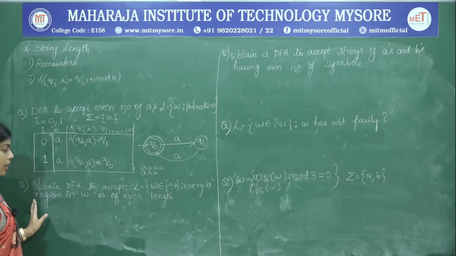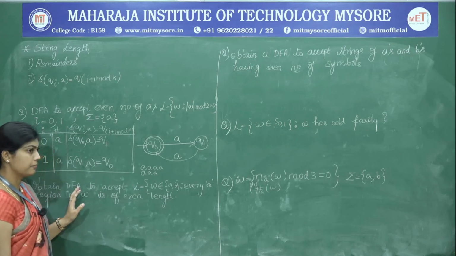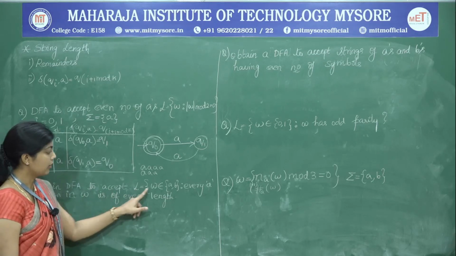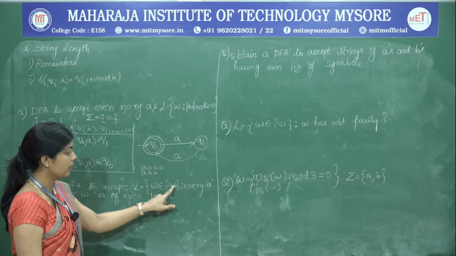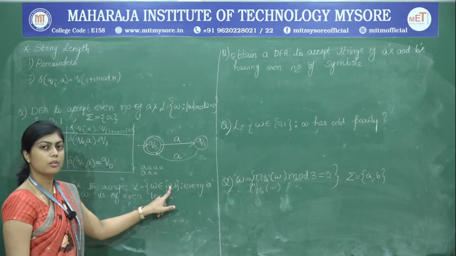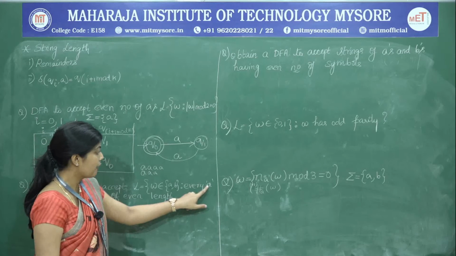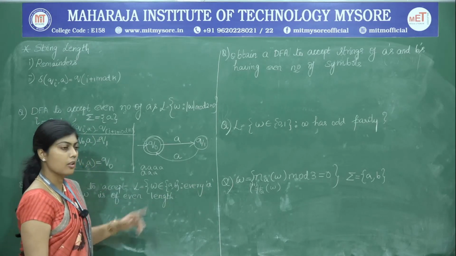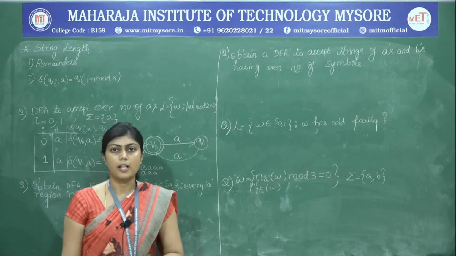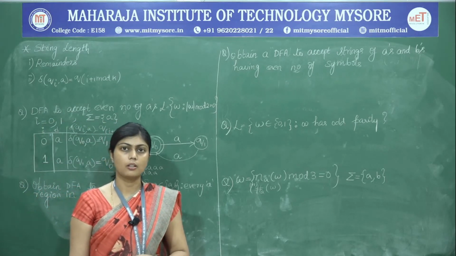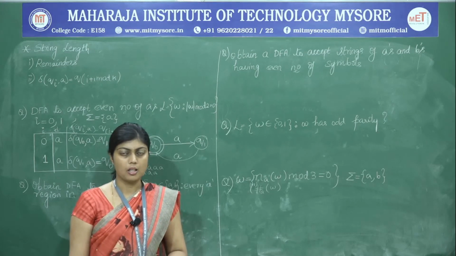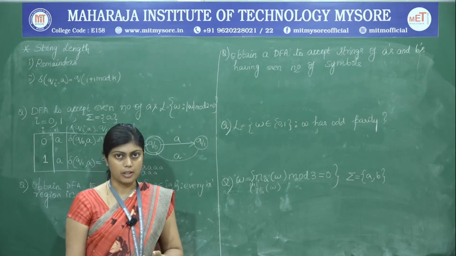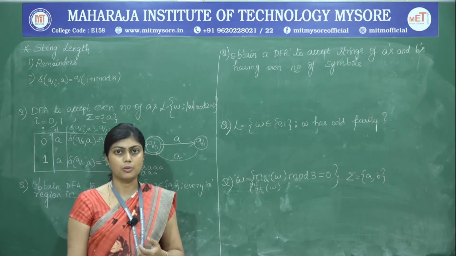We will read the problem statement. Obtain a DFA to accept L is equal to W that belongs to A comma B. So we have to be careful here. There are both the symbols A and B. Every A region in W is of even length. So now, even though there are symbols A as well as B, there is no constraint on the number of B's that has to appear, but there is a constraint on the number of A's. So in case A's are appearing, they have to be in even numbers only.